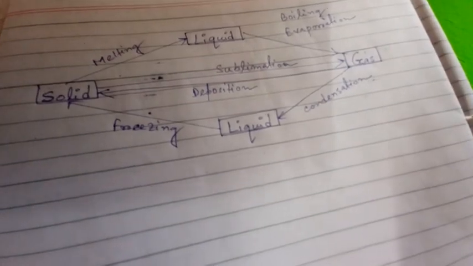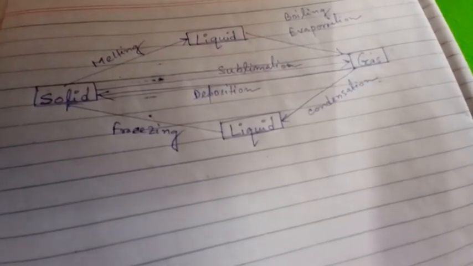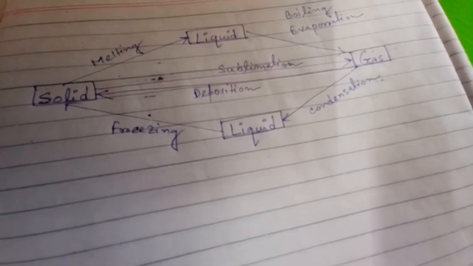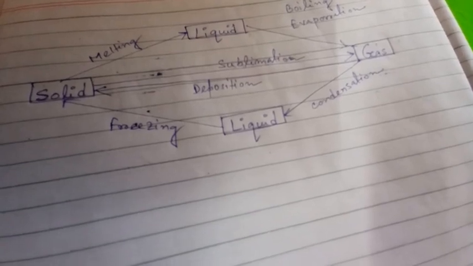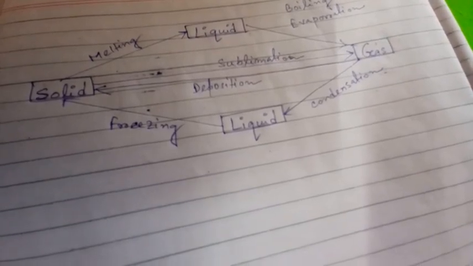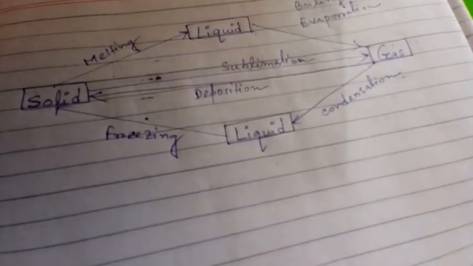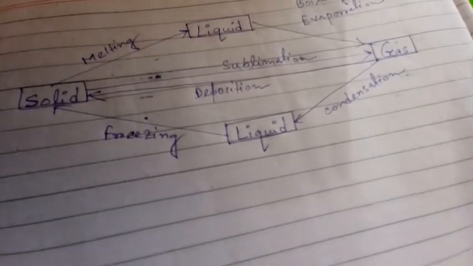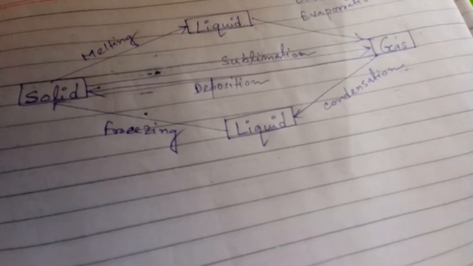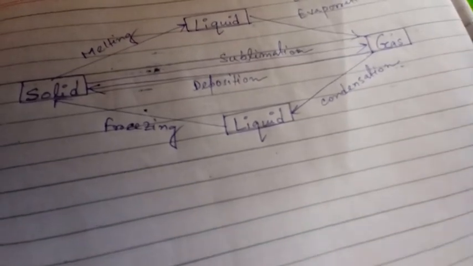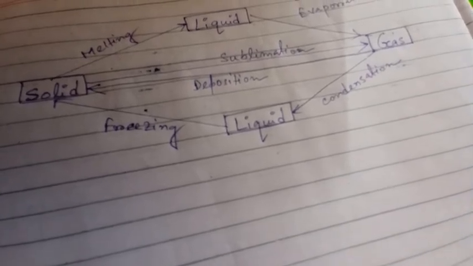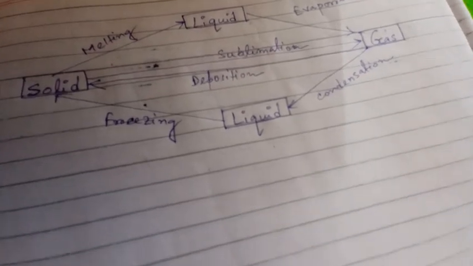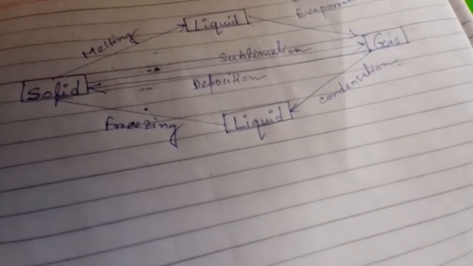Now the question is, what is the boiling point? The boiling of a pure liquid occurs at a fixed temperature, called the boiling point. During this process, all the molecules of the liquid are involved, hence boiling occurs in the whole volume of the liquid. So whenever I take a liquid and provide some heat, it will start to boil and change into steam at 100 degrees centigrade on heating.